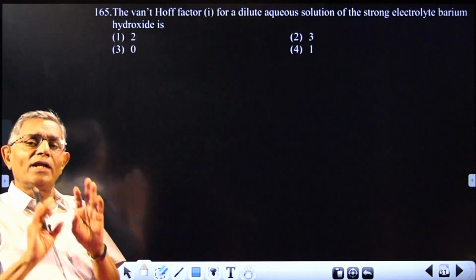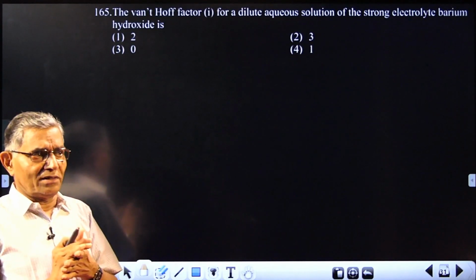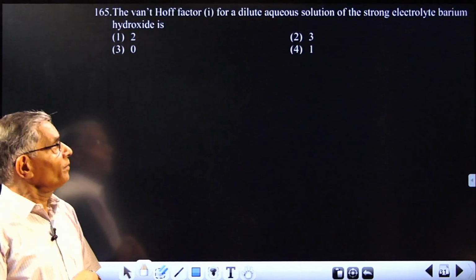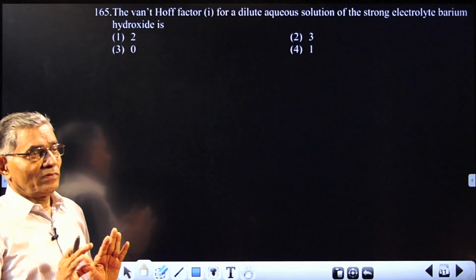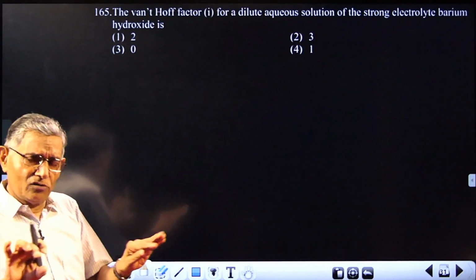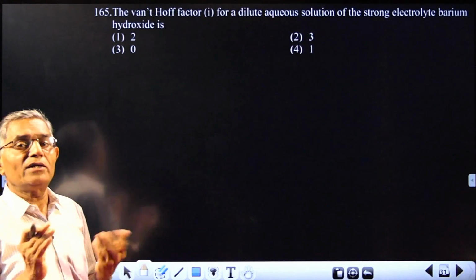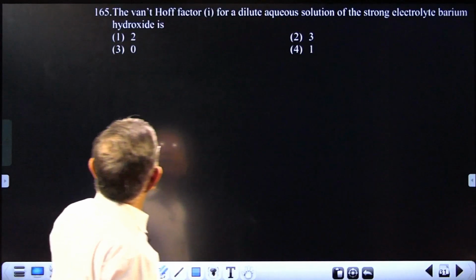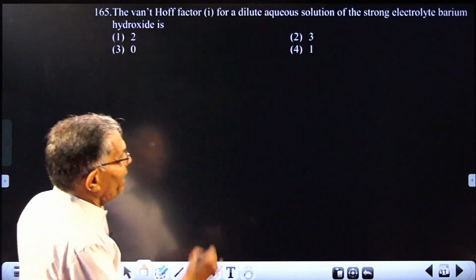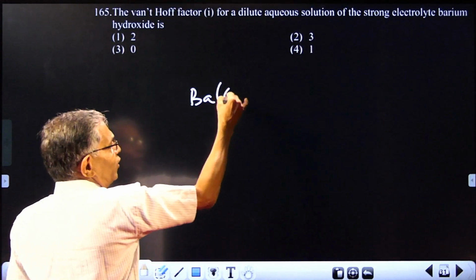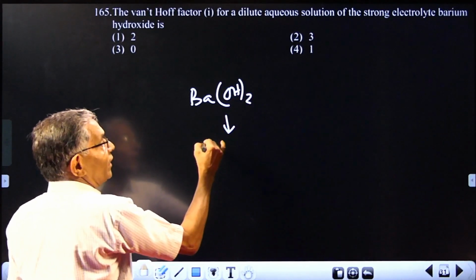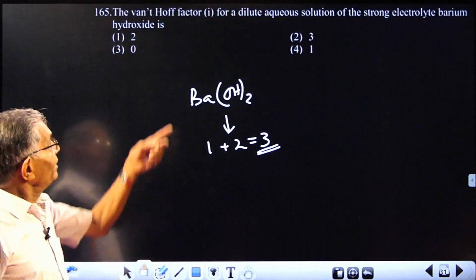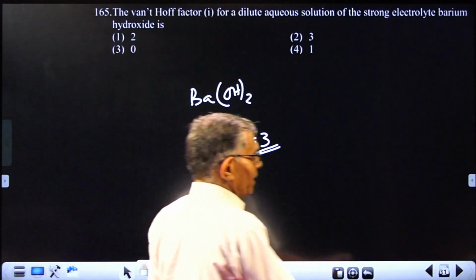Next will be the van't Hoff factor. The van't Hoff factor for an electrolyte is easily calculated by this method. See how many ions are produced by one molecule. If the electrolyte undergoes 100% dissociation, how many ions are produced? That is what is called the van't Hoff factor. In this case, the electrolyte is barium hydroxide. Barium hydroxide can dissociate into 3 ions, 1 cation and 2 anions. Therefore, the answer will be 3. Again, a simple question.